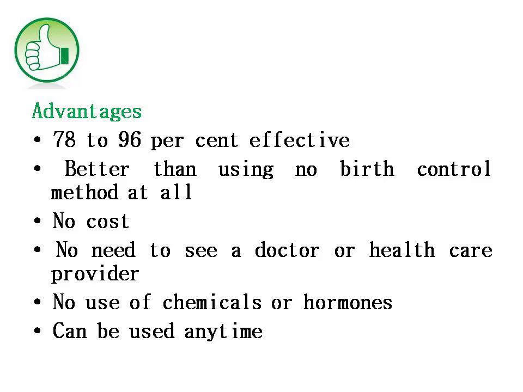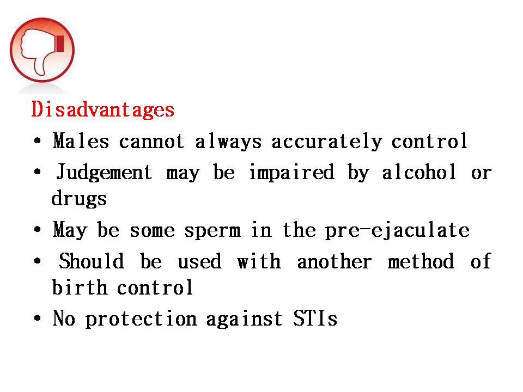There is no need to go to a doctor or any healthcare provider, and no use of chemicals or hormones like other methods. We can go for it at any time in withdrawal or coitus interruptus.